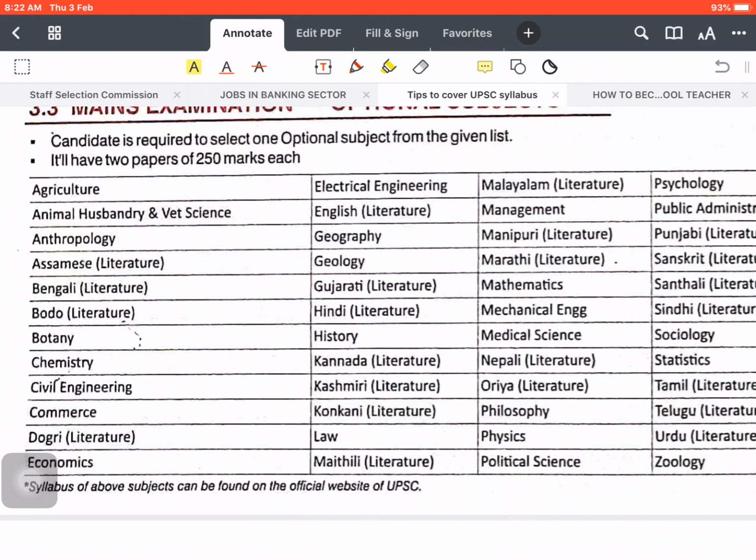For example, if I am from commerce background, I have to take commerce to be my optional, because it can be my plan B also, and obviously it helped me to connect with the syllabus because I was good in bachelor's and master's, so I took that particular to be my subject. You can take another also while taking the syllabus. Just don't listen to others and just take the syllabus. No, you also first see the subject, all the syllabus, so find out where you can get the resources, some good teachers, then only prefer that syllabus or subject basically, I want to say.